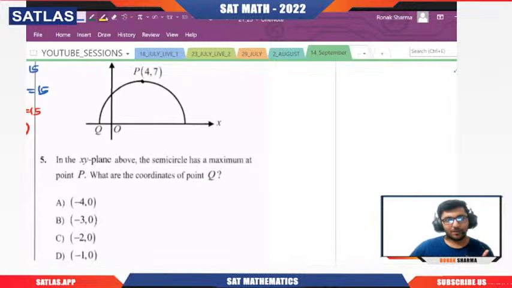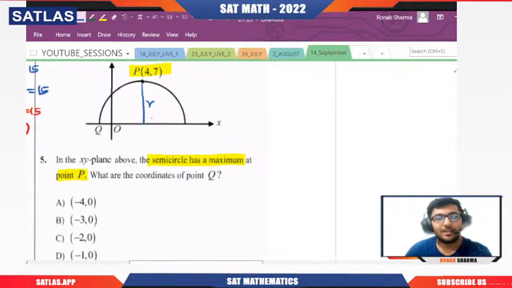In the xy plane above, the semicircle has a maximum at point P. Maximum means what? Clearly, that means that this is the radius. So this will also be radius. Yes, but the point is that this will be perpendicular here. So what is the coordinate of the center?